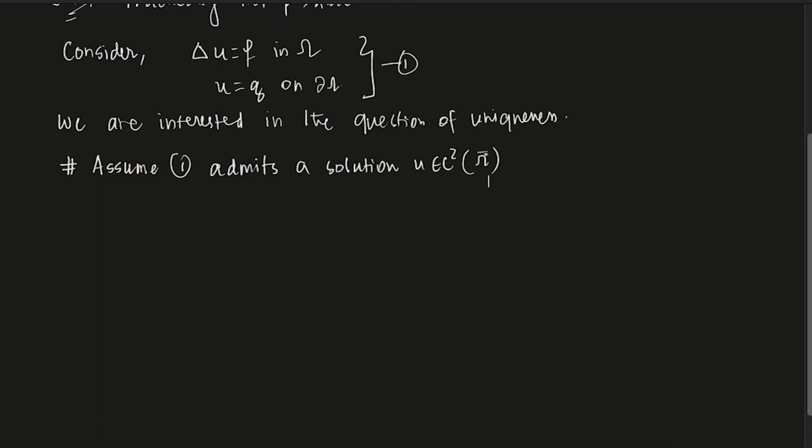Clear? Let's say that one admits a solution u in C2 of omega. Then that solution is unique. Okay, so this is a theorem. Let's say theorem one.